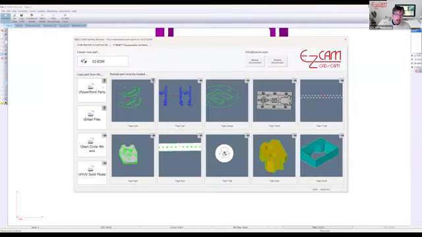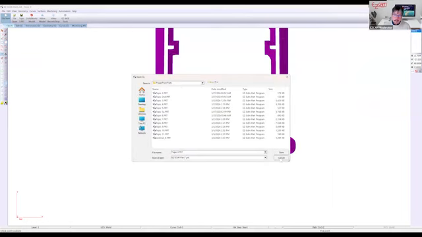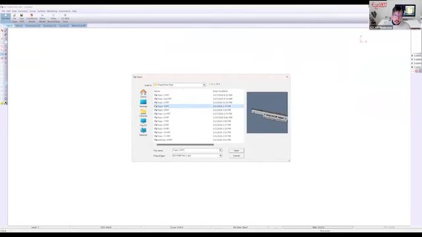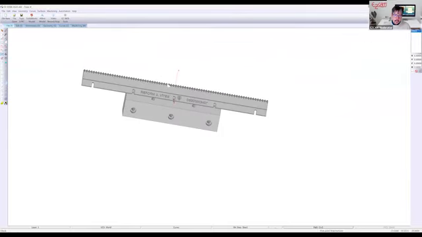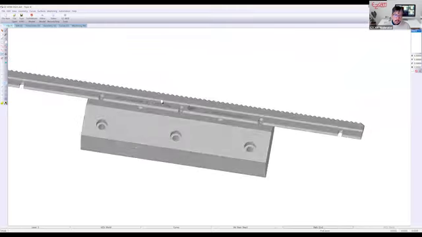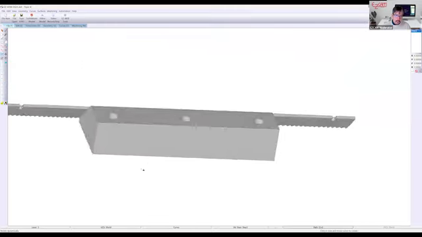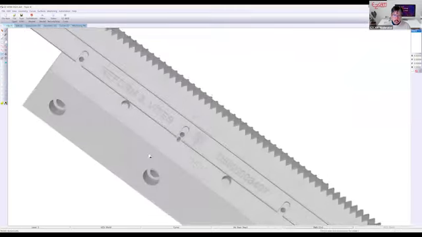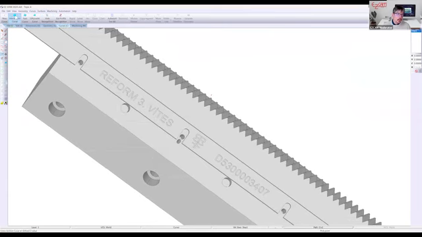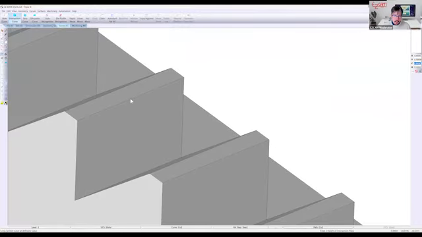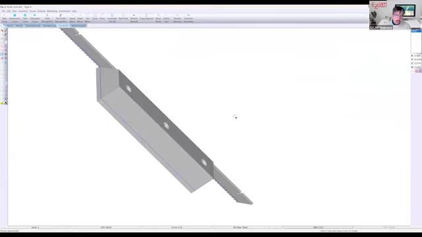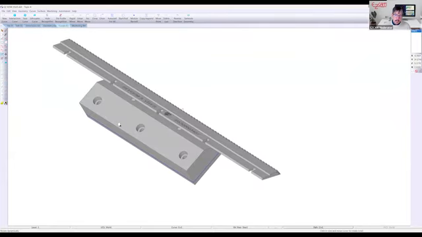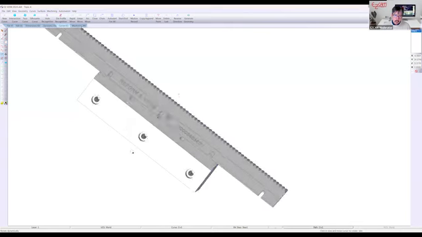I think what I have in store for you is an open contour on a solid model. Let's see if I'm right. Yes. Okay. So here we're just going to focus on the teeth in the front. And I'm going to begin by snapping a curve. I'm going to use intersection curve. I'm going to pick the middle of the tooth. That gives us a curve. And if we look at that curve, you can see it sliced the model at that level, giving us a little bit more of a curve than we wanted.